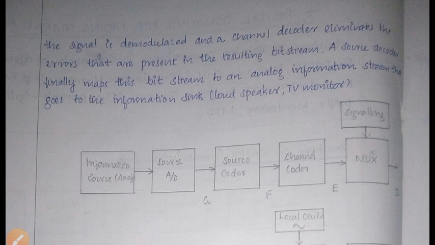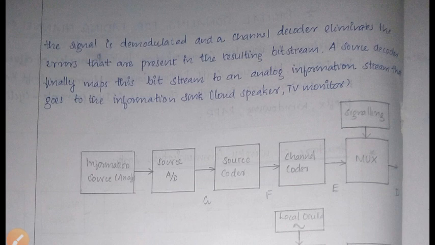After that, the signal is demodulated, that is removing the carrier signal, and a channel decoder eliminates the errors that are present in the resulting bits. After the removal of the carrier signal, there will be a bit stream, right? In that bit stream also there will be some errors, that will be eliminated by the channel decoder.